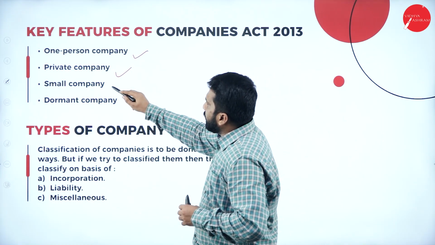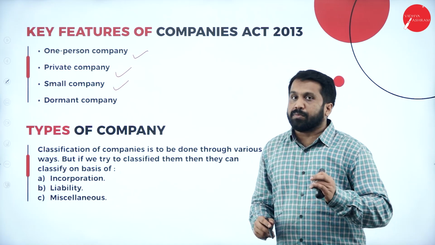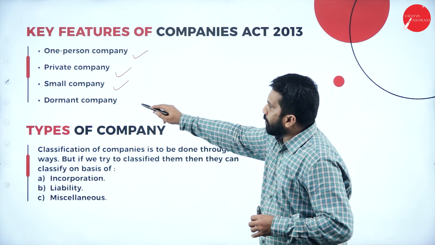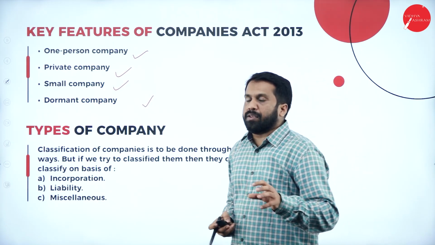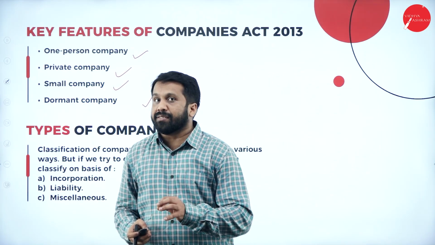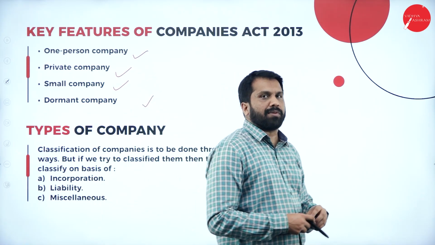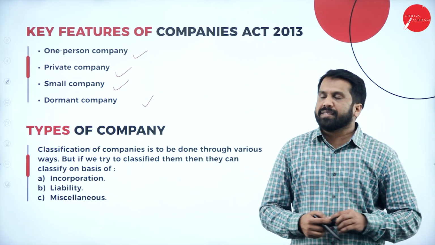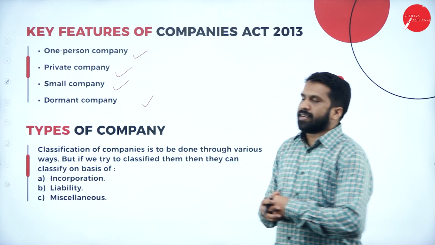And the third one, small company. One person, private as well as small company. And the last one is called dormant company. One person company was introduced in the 2013 Companies Act. Earlier, there was no concept called one person company. Now, private, small as well as dormant company.